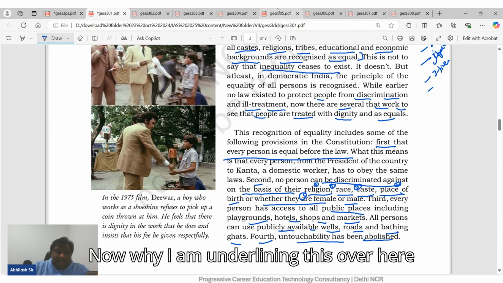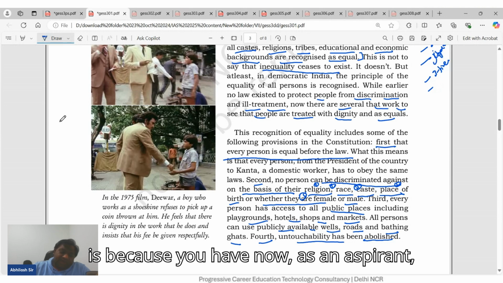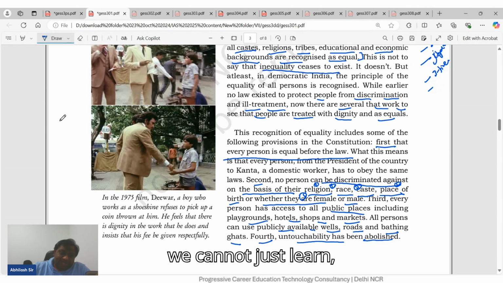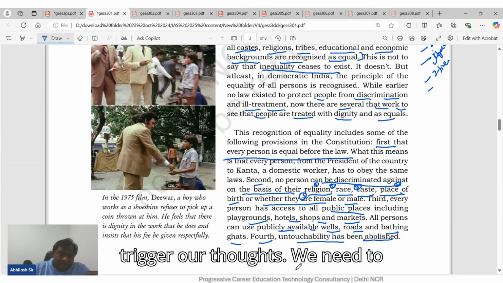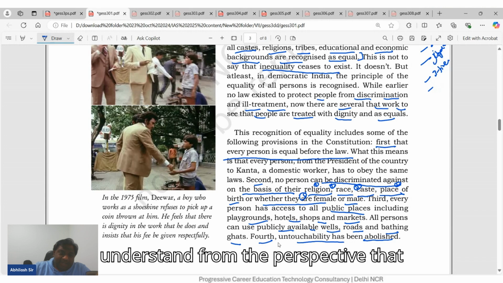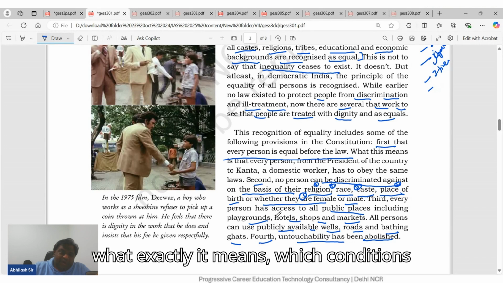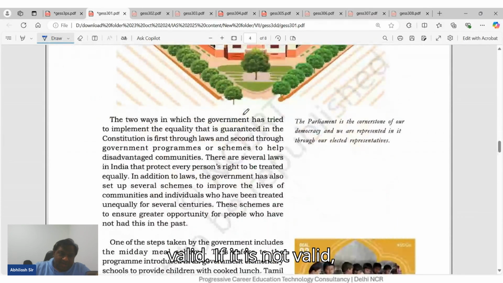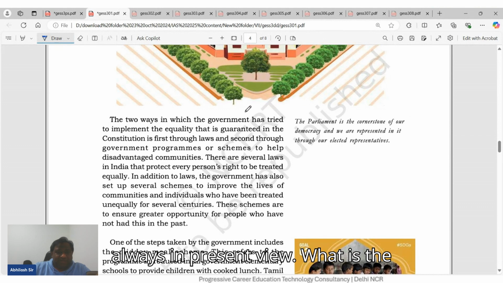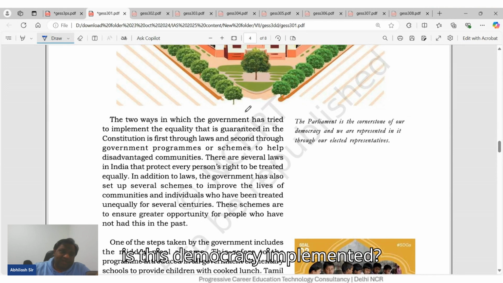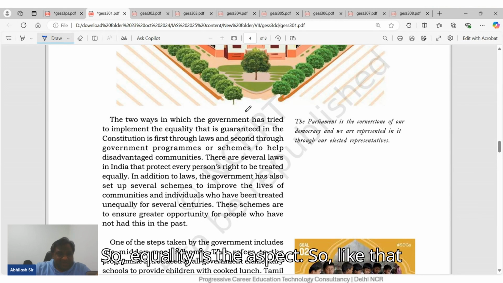Now, why I am underlining this is because, as an aspirant, we cannot just read it and leave it. We need to trigger our thoughts. We need to understand what exactly it means, in which conditions it is valid, in which conditions it is not valid, and if it is not valid, what the protection is and how it is protected. So these thoughts should always be present. What is the beauty of this democracy? How is this democracy implemented? So equality is the aspect.